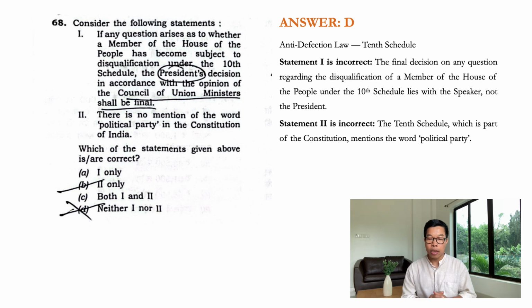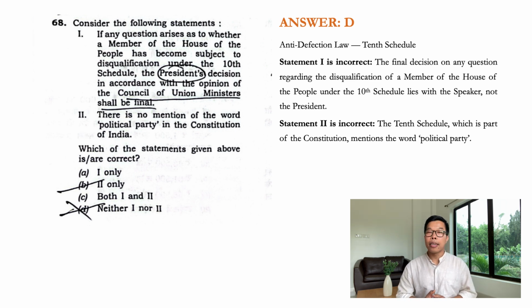So that is an incorrect statement. Second, there is no mention of the words political party in the Constitution of India. This is incorrect. The 10th Schedule, which is now part of the Constitution of India, mentions the words political party. So which of the statements given above are correct? Neither 1 nor 2. So D is the correct option.